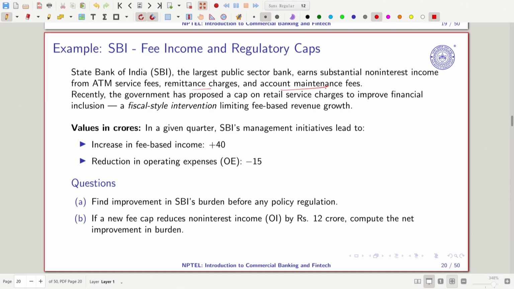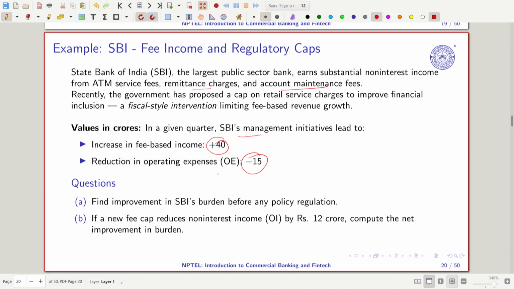Suppose SBI sees a 40 crore increase in fee-based income, and operating expense they are seeing by minus 15 crore. Which means that by 15 crore they are seeing a decline in expense, which is a good thing.